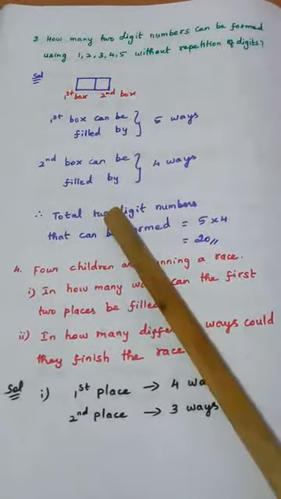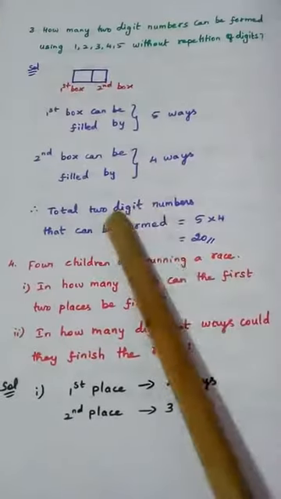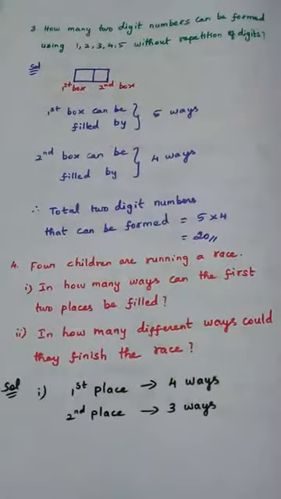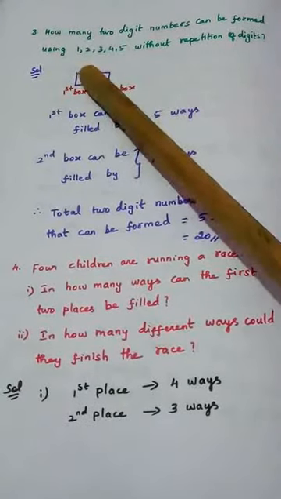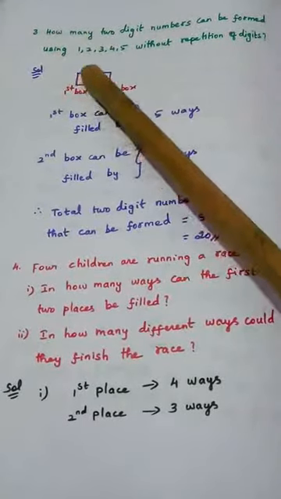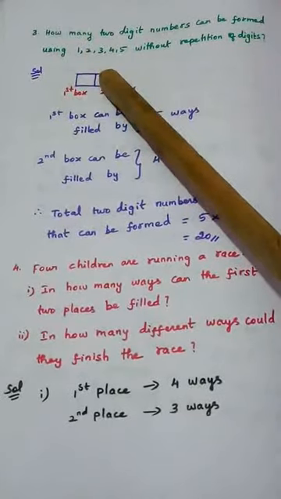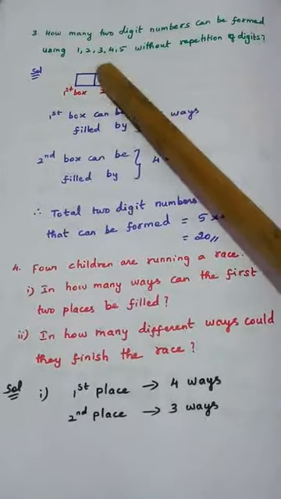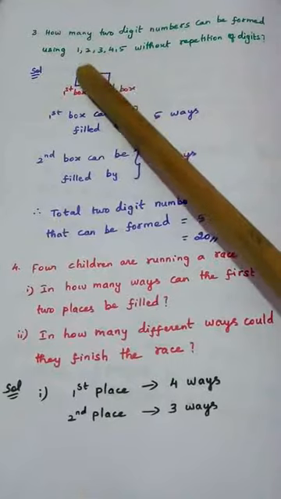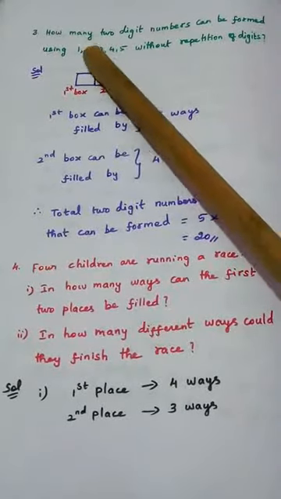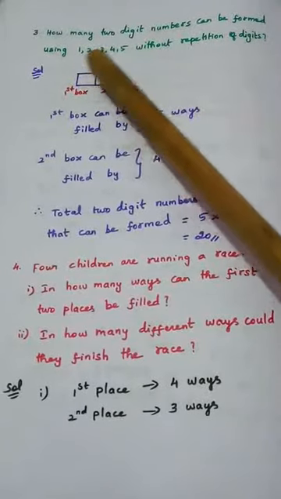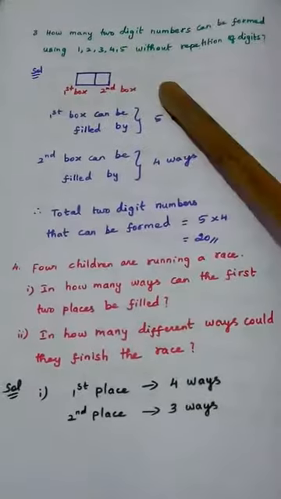So how many total 2-digit numbers are available? The total is, first box we can fill in 5 ways. Suppose I am fixing 2 here. I can change 1, 3, 4, 5 in the second box, right? So starting with 2, I will have 4 two-digit numbers.